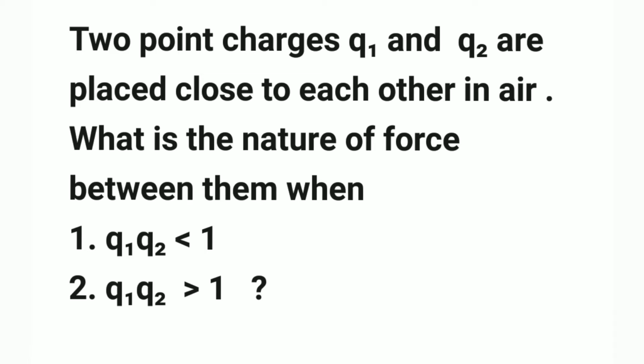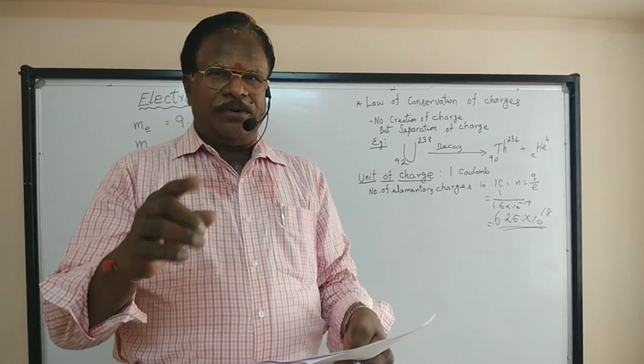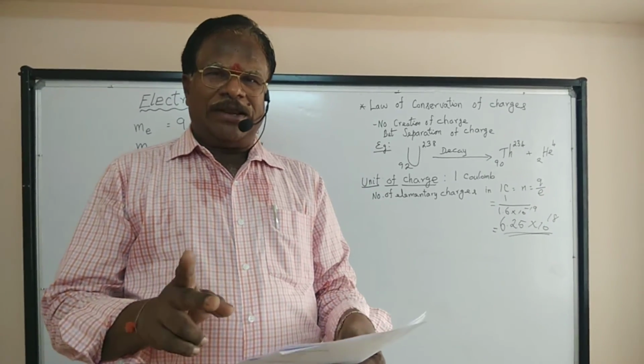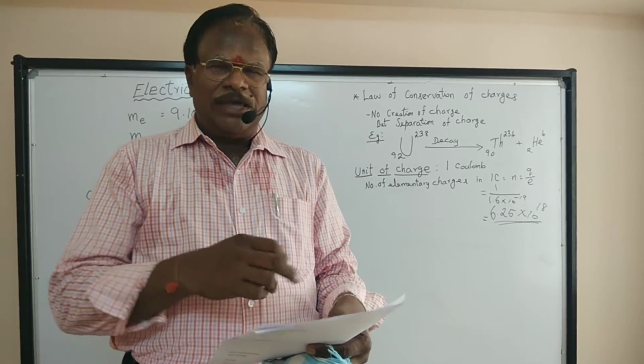Now, how can we solve? Because Q1 Q2 is less than 1, don't you think it is negative? So the product becomes negative. If the product becomes negative, it means Q1 and Q2 have opposite charges. Opposite charges will attract or repel? Attract. So, keep a statement like this in your mind, my dear children: always, attractive force is negative. Why? Attractive force means both the charges should be unlike charges. Positive, negative, when you multiply, is it not negative? It means less than 1.